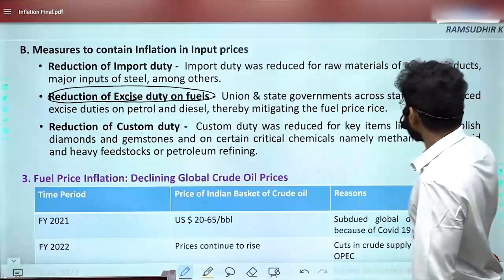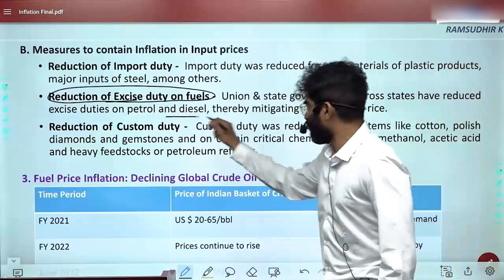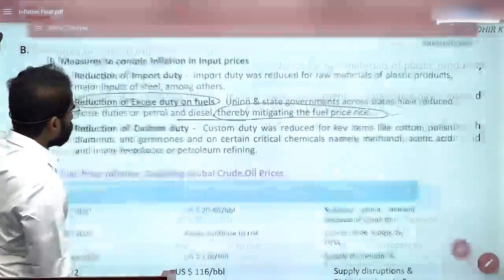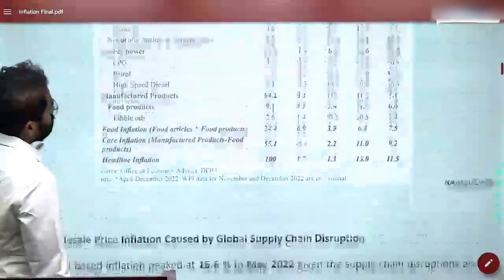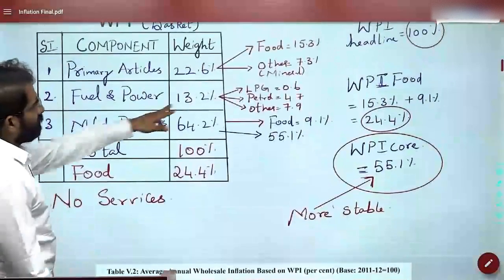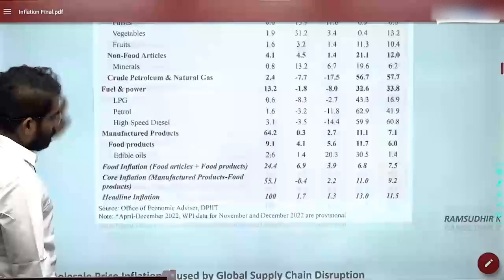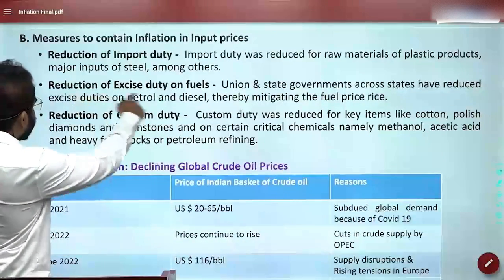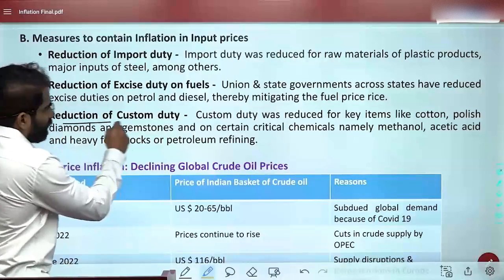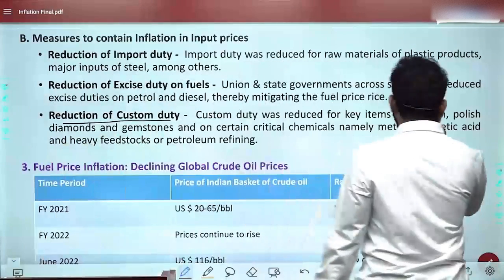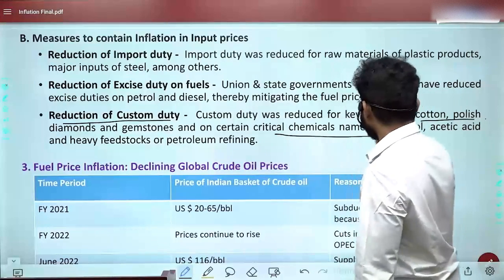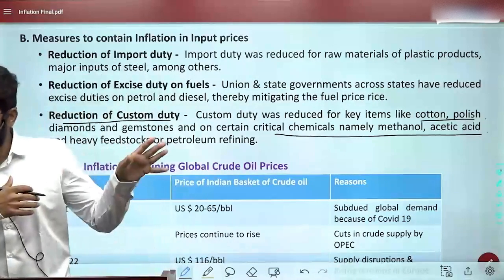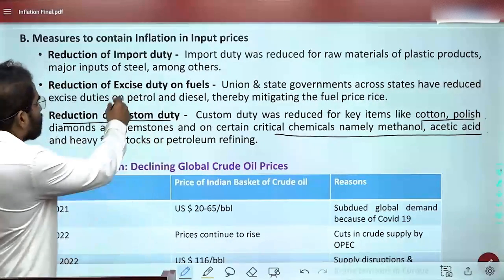Union and state governments across the states have reduced excise duties on petrol and diesel. This has reduced the fuel prices. If you see the weightage also, that is important; you can see here around 13.2. So the government has reduced this excise duty on fuel. And even customs duty was reduced for several items like cotton, gemstones and certain critical chemicals. This has also reduced the prices. These are all government measures, and then the reduction in excise duty on fuel.